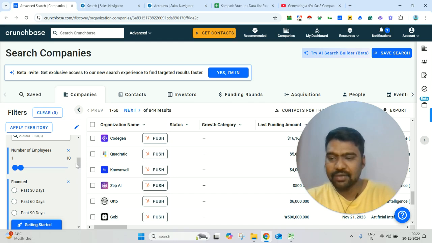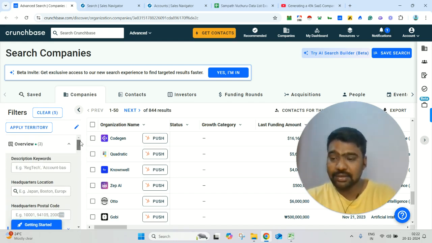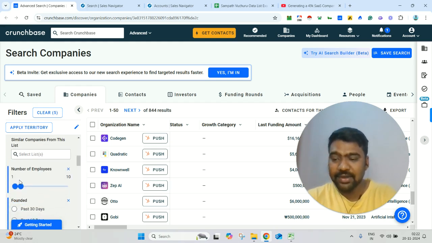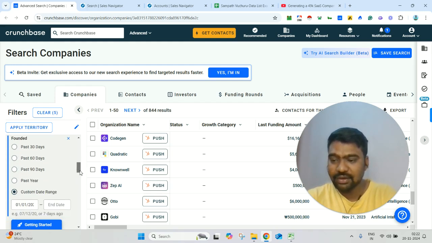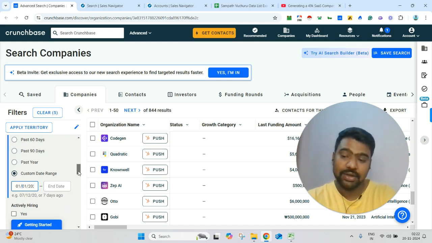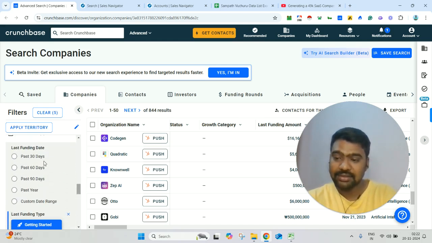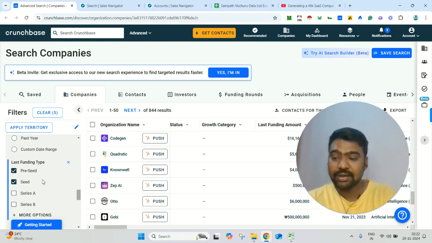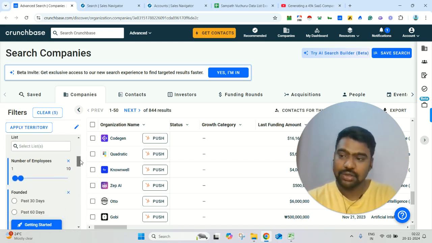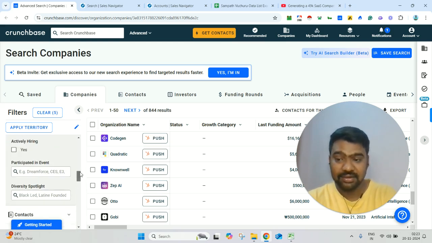So for example, here you can see I have filtered my targeted search criteria. Here for industry I have mentioned SaaS, and for number of employees I mentioned 1 to 10. Then I mentioned companies founded after 2022 only. Then for funding, companies that got funded at pre-seed and seed. This means I'm collecting information on SaaS companies that started after 2022, which are very small, 1 to 10 employees, and who got funded.